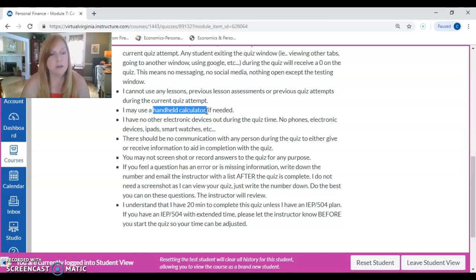The next little video will be pretty short because I'm just going to show you the test policy and a little bit of the differences between the quiz and the test, which is pretty minor. I'm going to stop this video here because this is pertinent to the quizzes, and then you'll take a look at the test honor policy as well.